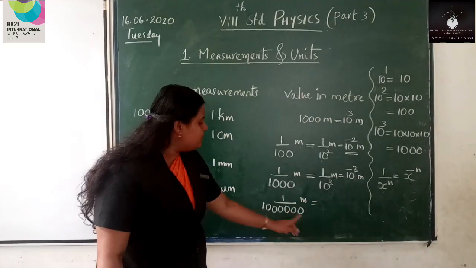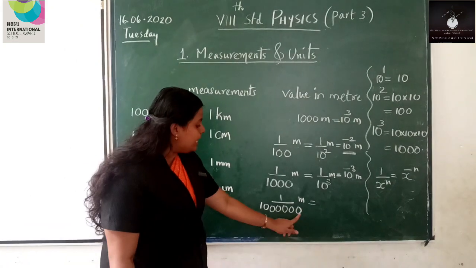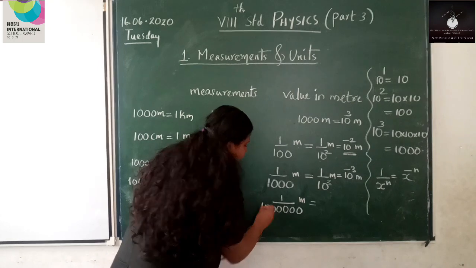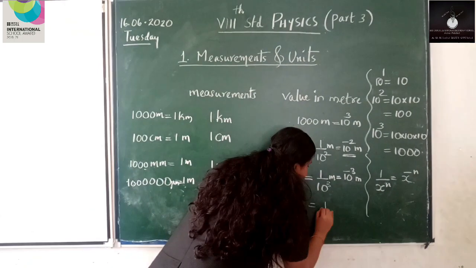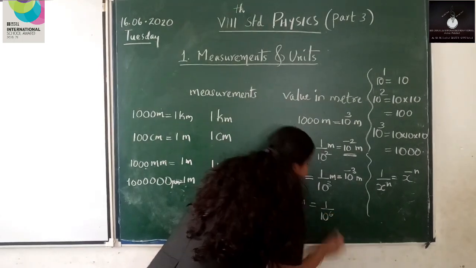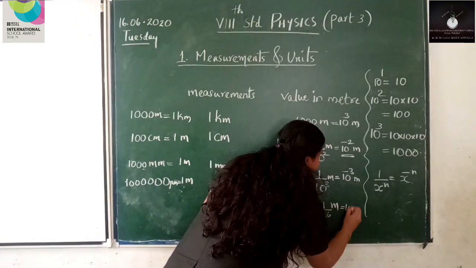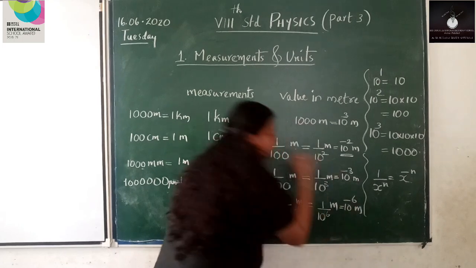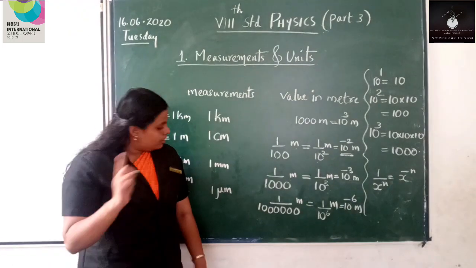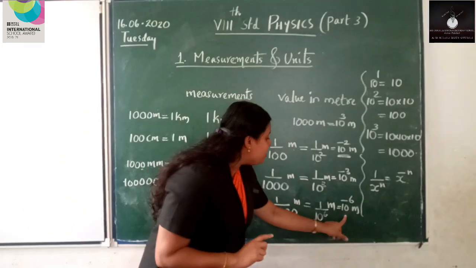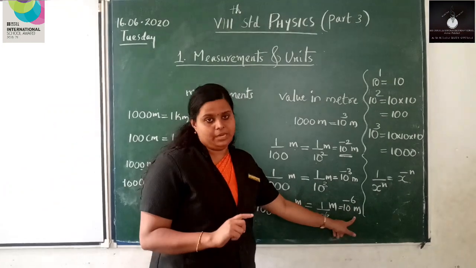So, what is the exponential form of 10 lakh? How many zeros are there? 1, 2, 3, 4, 5, 6 zeros are there. So, it is 1 by 10 raised to 6 meter, that is equal to 10 raised to minus 6 meter. Okay, so 1 micrometer is equal to 10 raised to minus 6 meter.